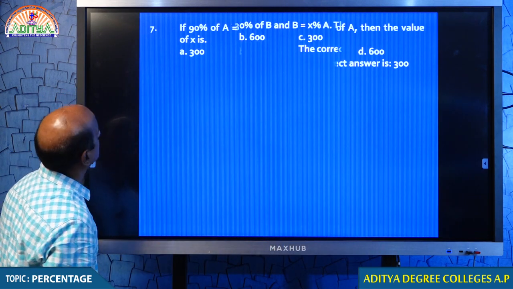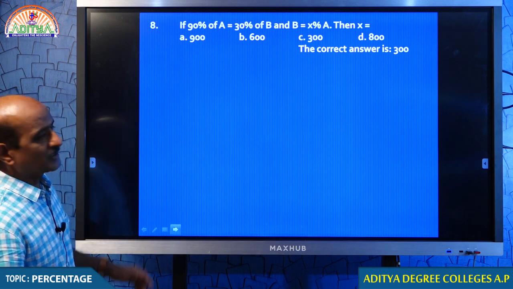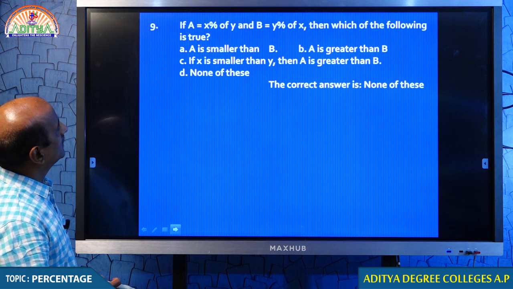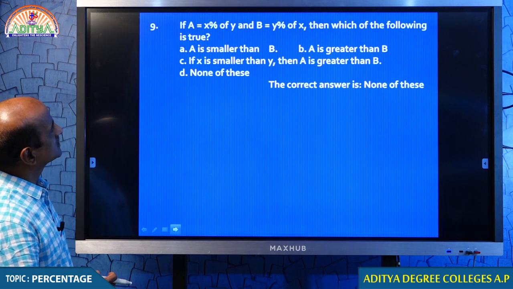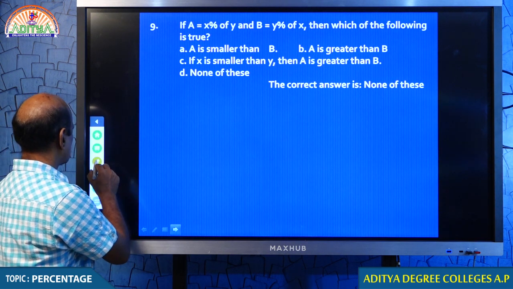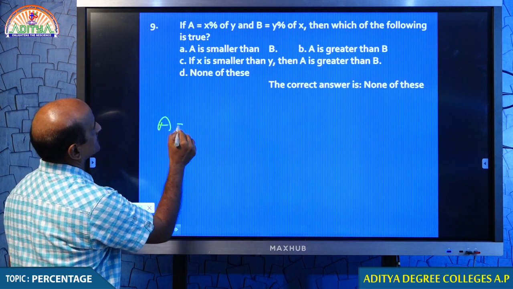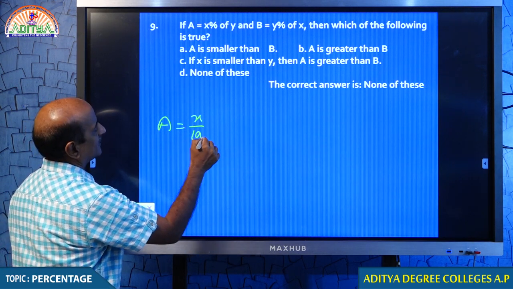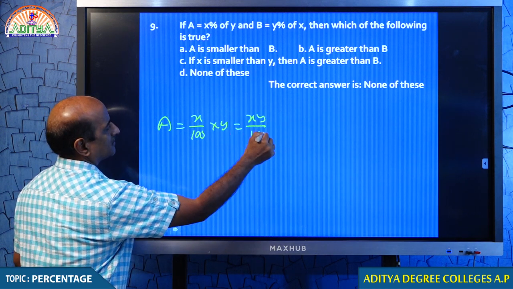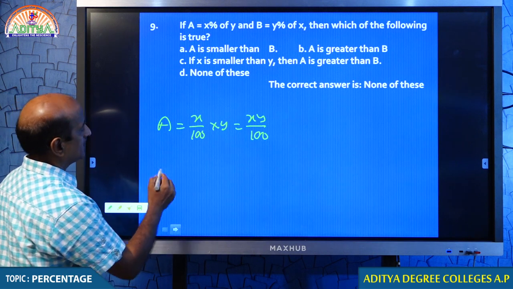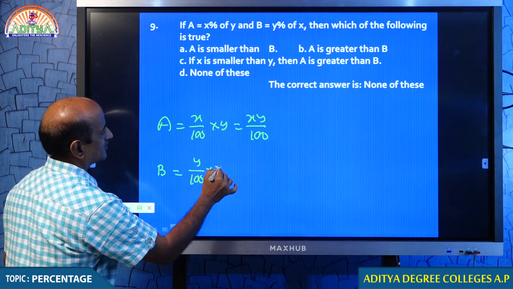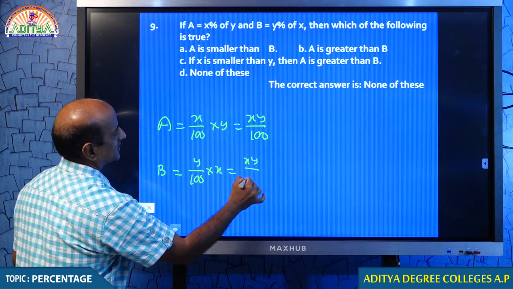Now just look at that. Question number 10. If A is x% of y, B is y% of x. Student, in condition number 1, A is given x% of y. So, A is equal to x into y by 100. And B is given y% of x, y by 100 into x.